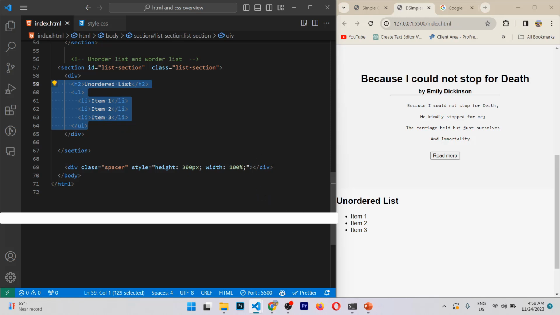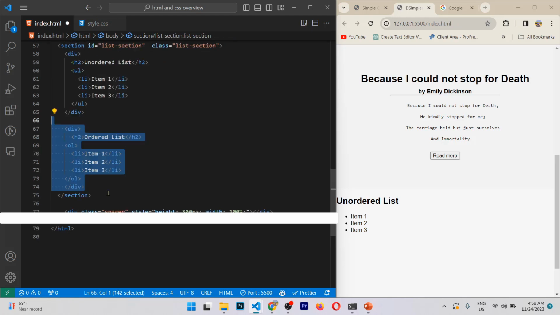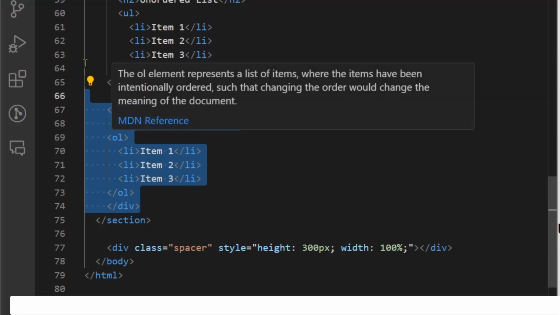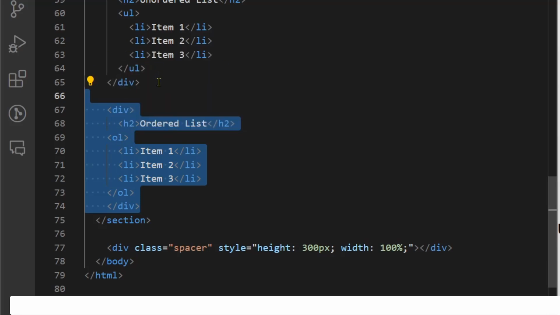We can actually control this whole styling from CSS and also inline CSS, but we'll do that later. Instead, we are going to create another ordered list, which will also be wrapped inside of a div, so that this does not overlap with any kind of elements we have here.